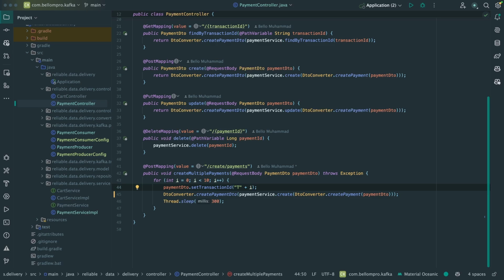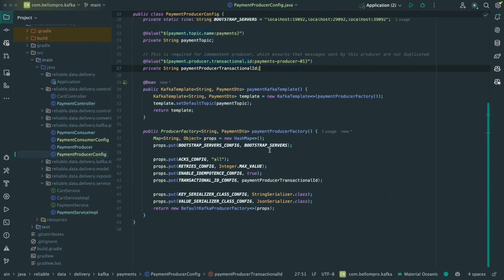Okay, let's start with our Java app now. As you can see, as usual, I have this controller that just loops and sends 10 messages. But also, if we go to the producer config, we can see that some things are as usual with the order delivery guarantees, like the acknowledgement and then the retries. But you can see we have additionally idempotence set to true, and then we also have a transactional ID.